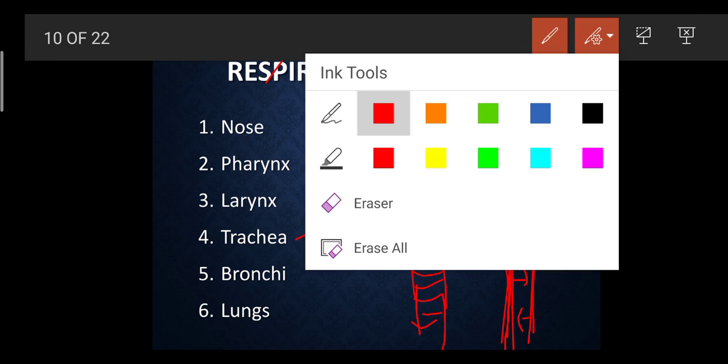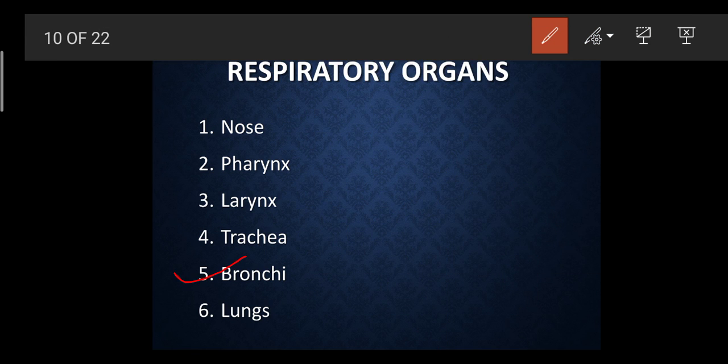The next part of the respiratory system is the bronchi. See, what was the trachea? A cartilaginous C-shaped ring, which is also called the windpipe. Now we are going to enter into a new part. These tube-like things are called the bronchi.